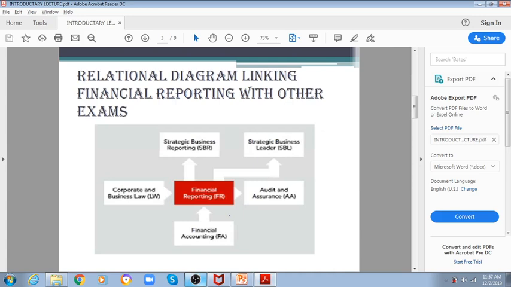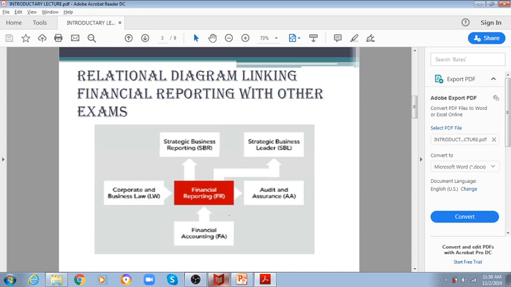So let's start with the relationship diagram, meaning what the linkages of FR, financial reporting, or F7 are with other ACCA papers. Financial reporting is basically an extension of financial accounting, that was previously F3, now it's FA. So after FA, or financial accounting, you normally study financial reporting.